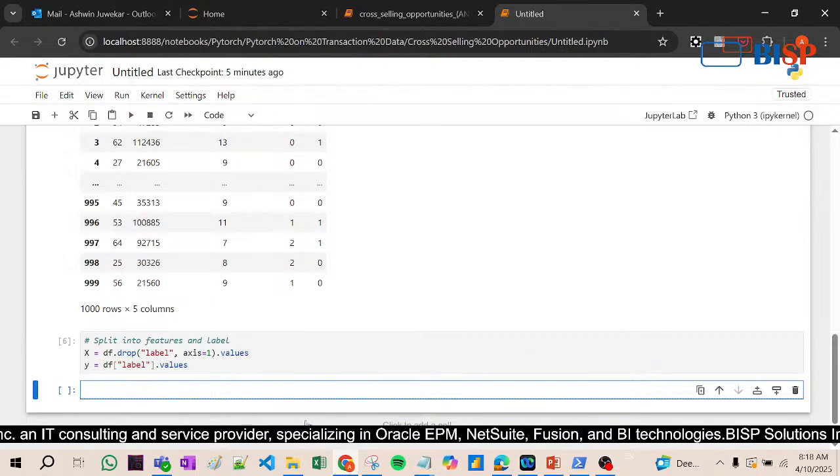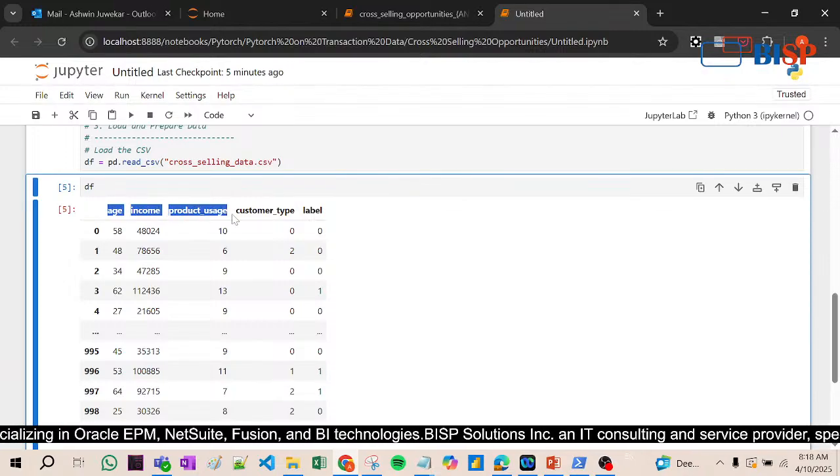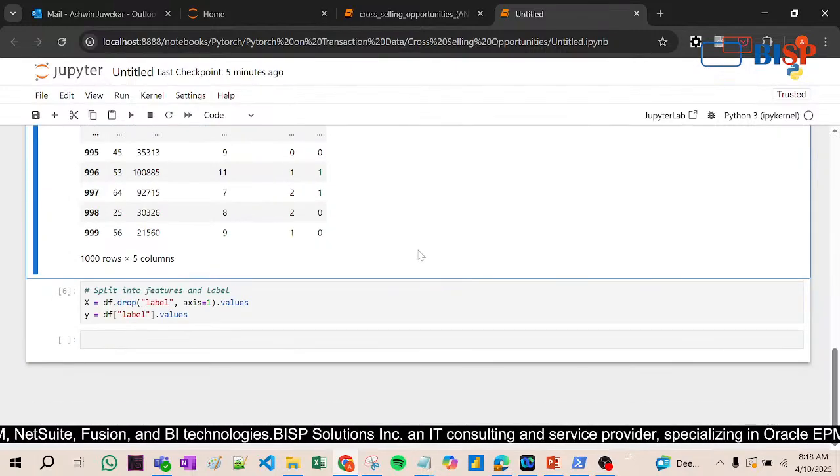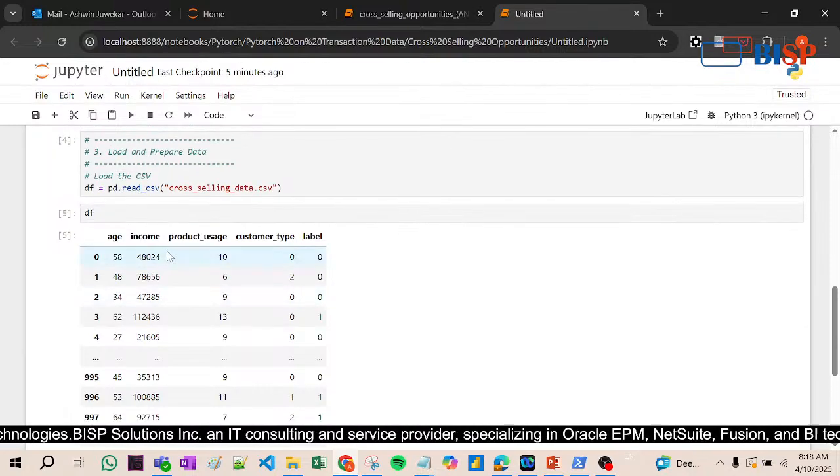Now you all know that we take two variables, in which one is the independent variable and the other is the dependent variable, right? X is the independent, so independent means whatever is already existing. He will take another item or extra item along with his main items. That yes or no depends, that is the dependent variable, and the already existing things mean whatever his name, whatever his product usage, whatever his customer type.